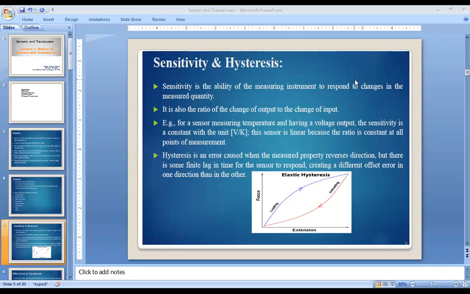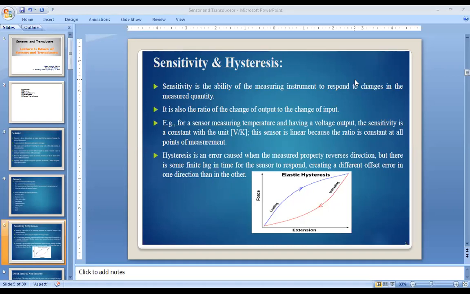For example, suppose you want to measure temperature and the temperature is converted into a voltage output. The input of the temperature sensor is temperature, and the output is electrical voltage.